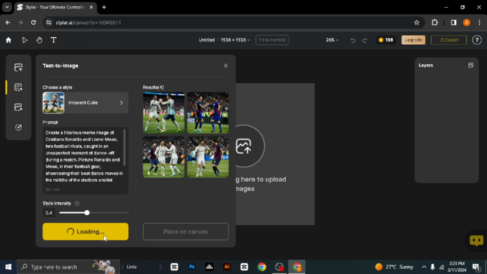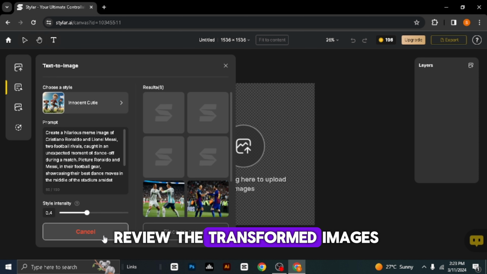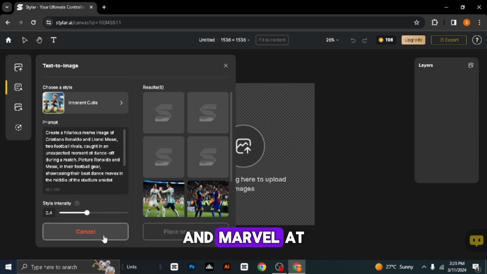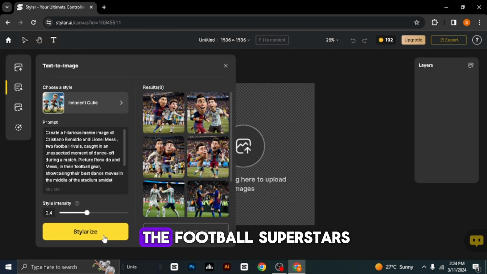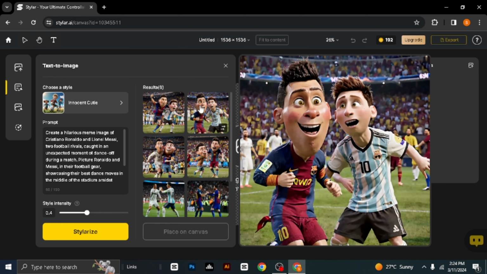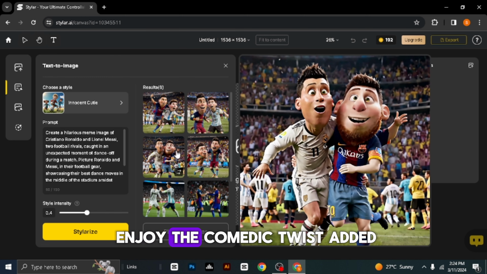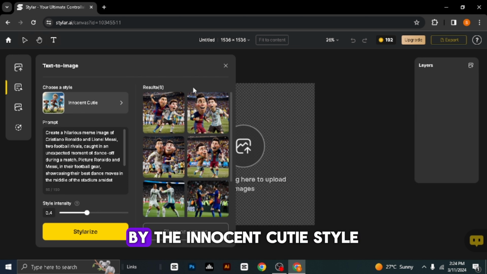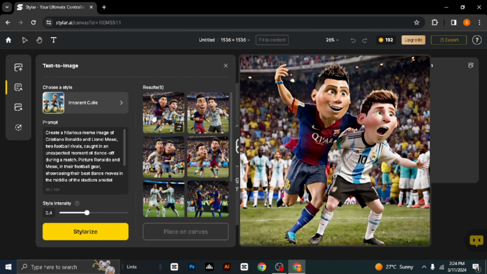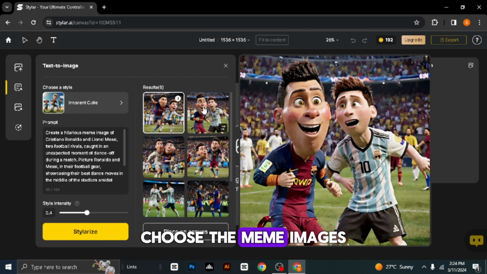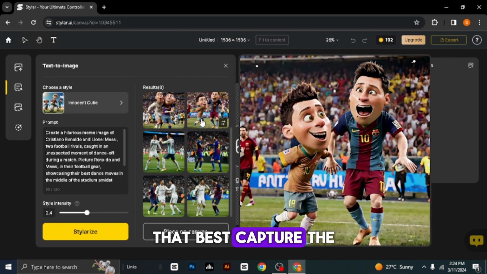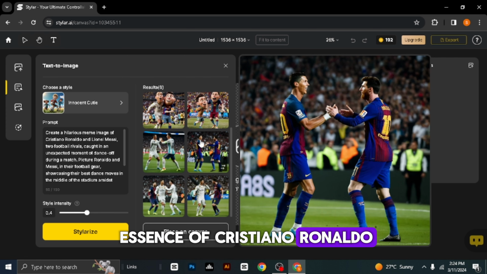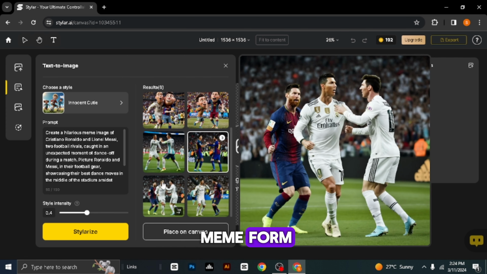Take a moment to review the transformed images and marvel at the realistic depictions of the football superstars. Review the results and enjoy the comedic twist added by the Innocent Cutie style. Choose the meme images that best capture the essence of Cristiano Ronaldo and Lionel Messi in meme form.